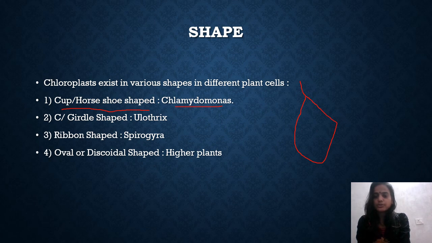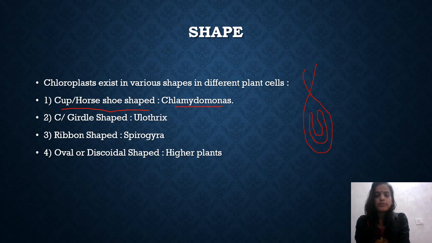water. Okay, my drawing is not so good, so it is like a drop of water. Let me draw it once again for you people. Let me try to make it once again. So it is like this, like a drop of water, and then extensions like this. This Chlamydomonas has a cup shaped chloroplast which is very large, and it almost covers the entire body of the Chlamydomonas like this. Okay, so this is a C-shaped chloroplast.